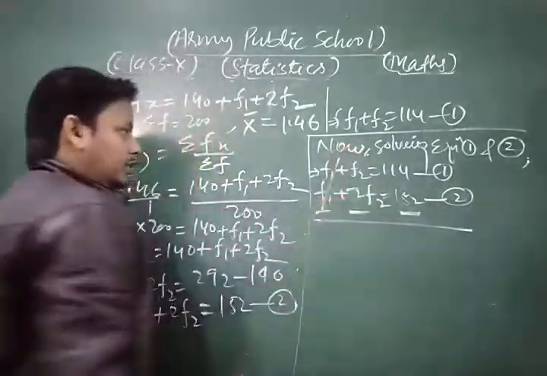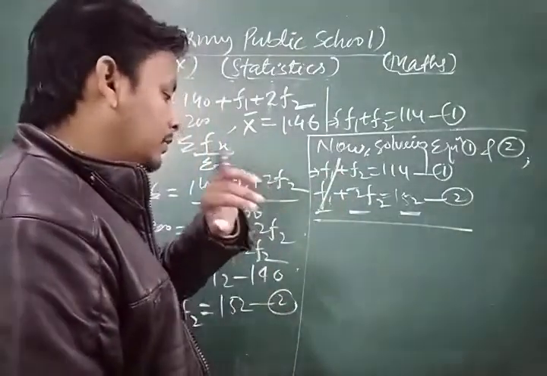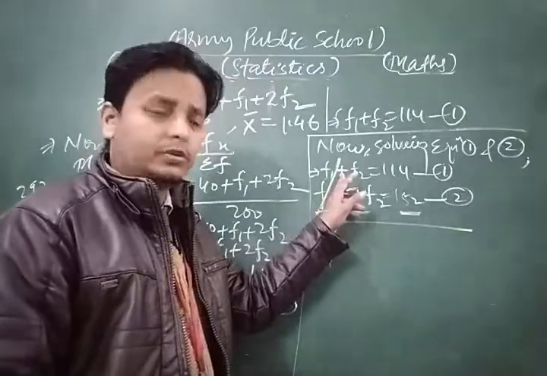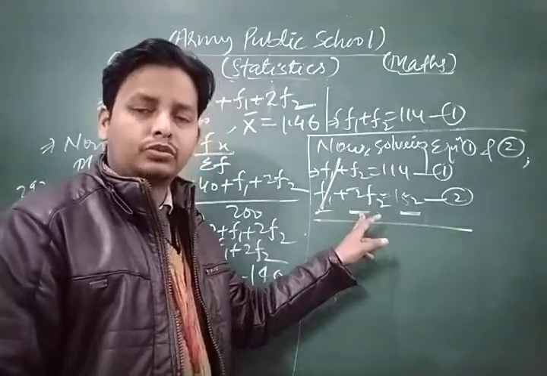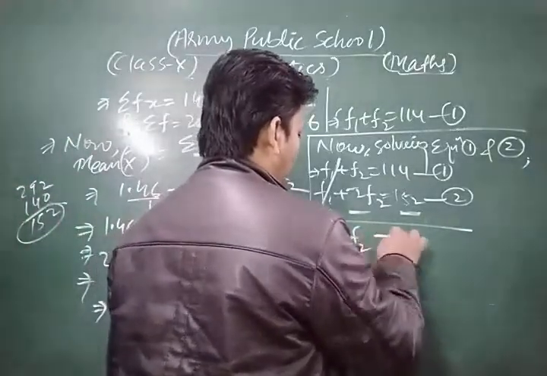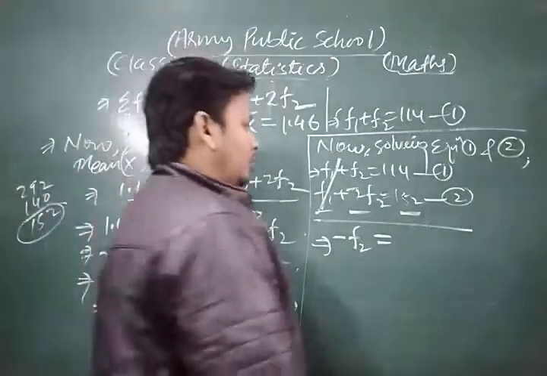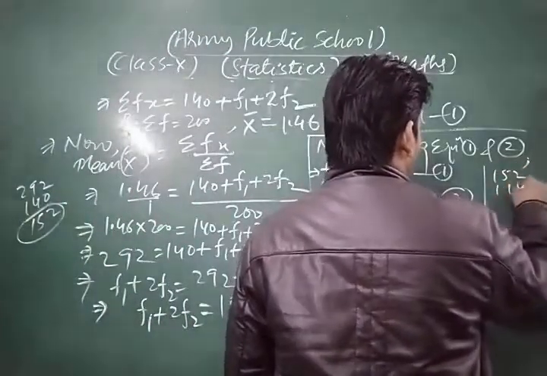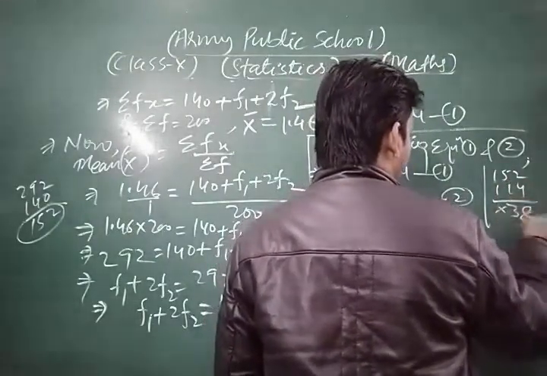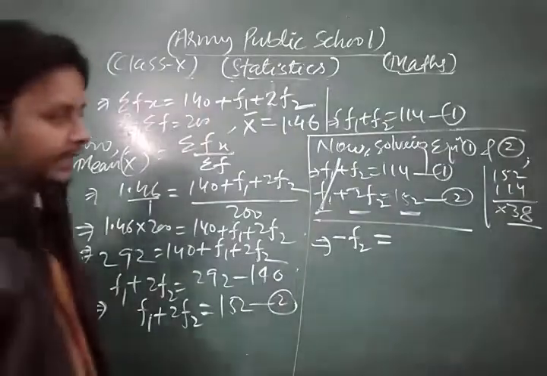Minus, minus, minus. F1 and F1 cancel each other. Plus F2 minus 2F2, so we get minus F2 is equal to 114 minus 152. Now 152 minus 114 is 38, and because 152 is the greater number, it is minus 38.